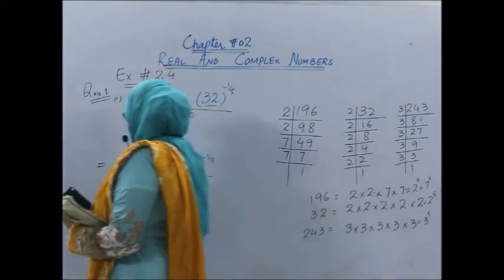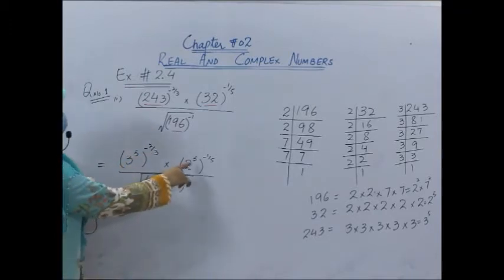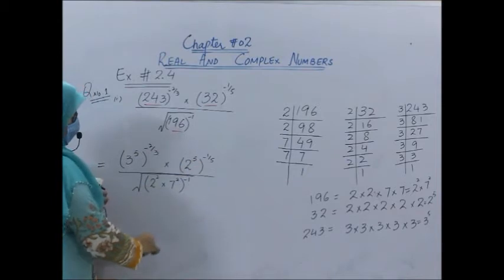Now what we have to do is, here we have to use the laws of indices. Which law of index are we going to use in this step? First of all, here 3 power 5 whole power minus 2 by 3. That is, the powers would be multiplied with each other. Similarly here, the powers would be multiplied with each other.